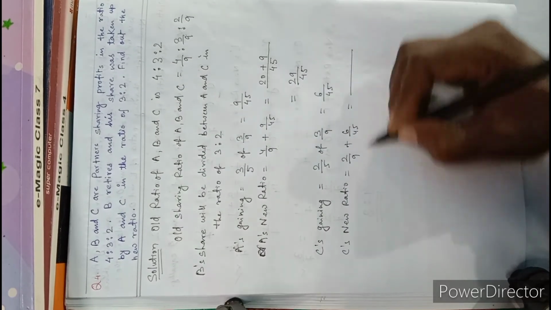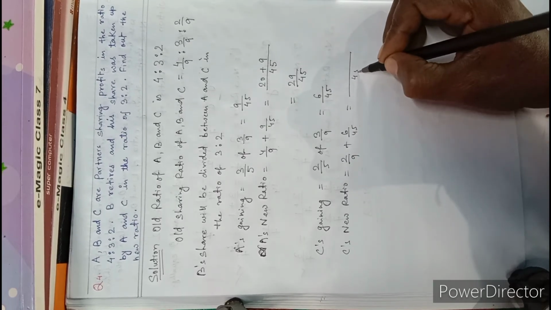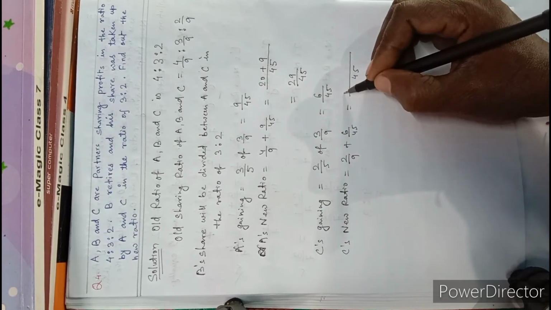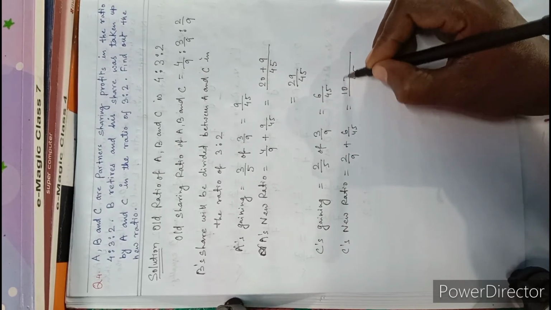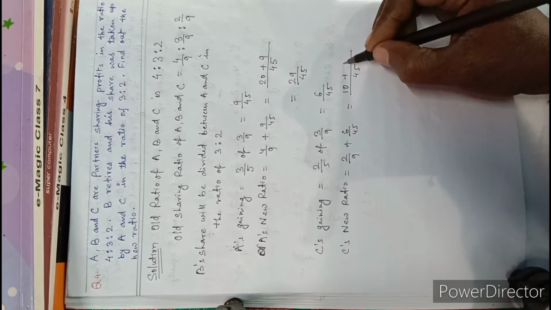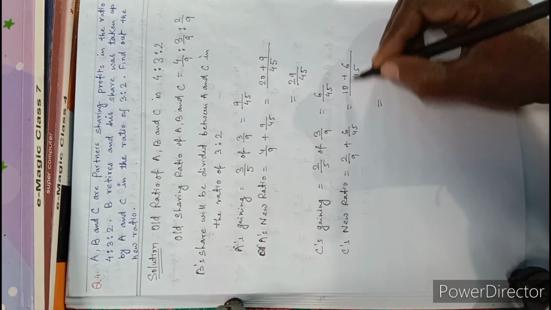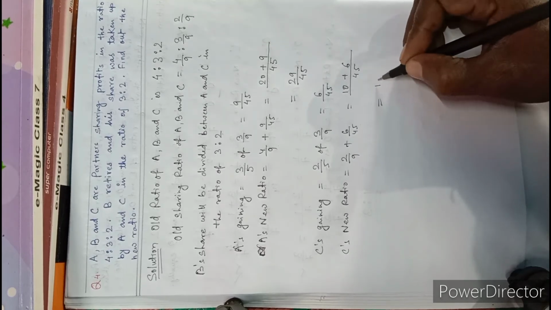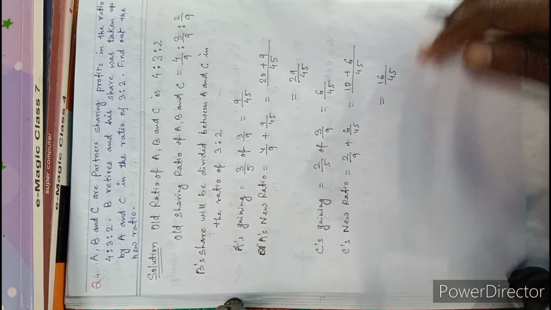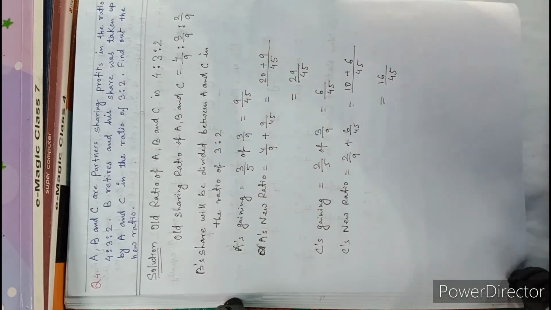Take out the LCM of 9 and 45, it will be 45. Divide 45 by 9, 5 times. 5 into 2, 10, plus 45 divided by 45 one time, 1 into 6, 6. So add 10 and 6, it will be 16 by 45. So this is the new ratio of C.